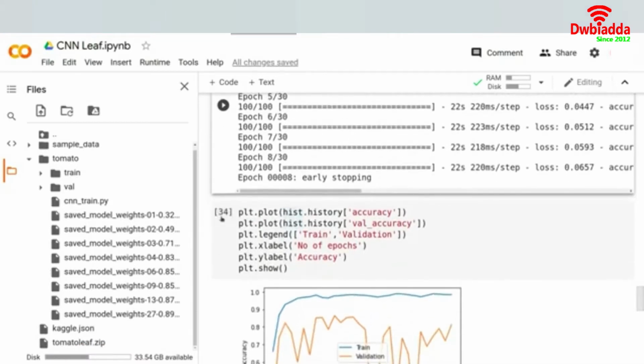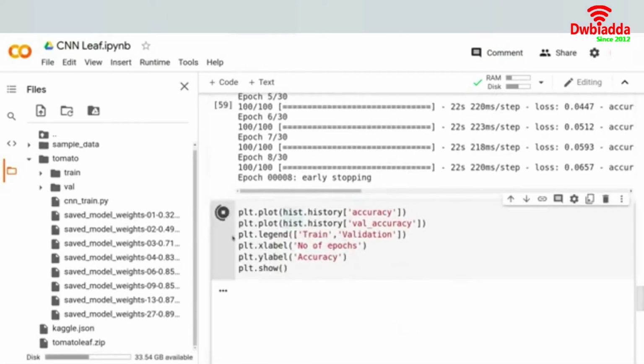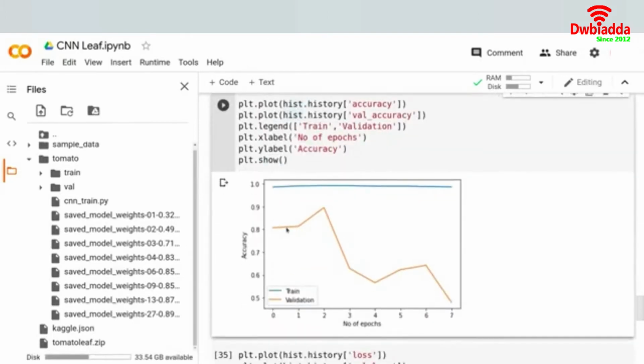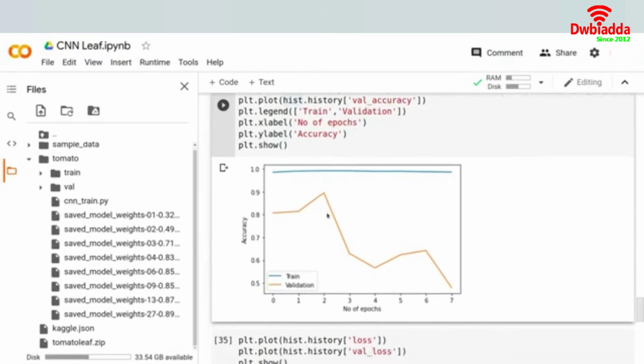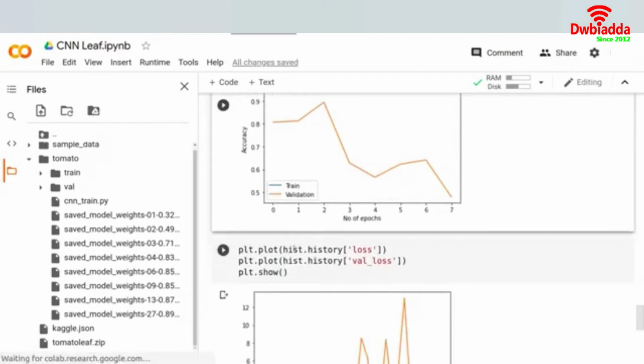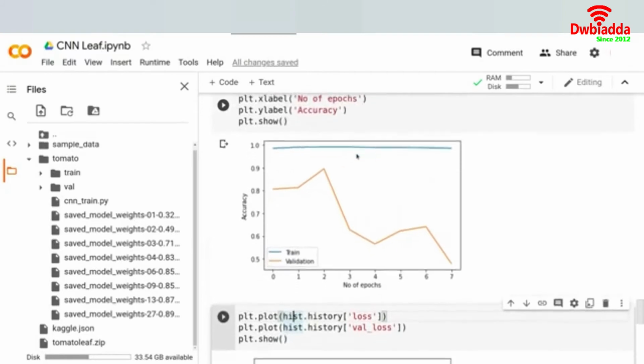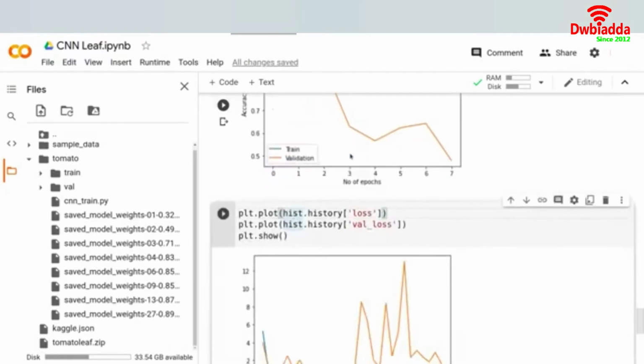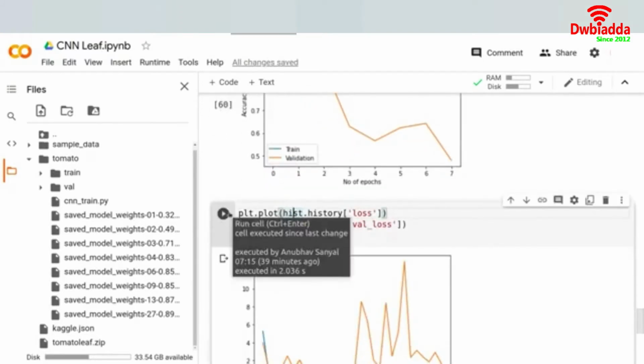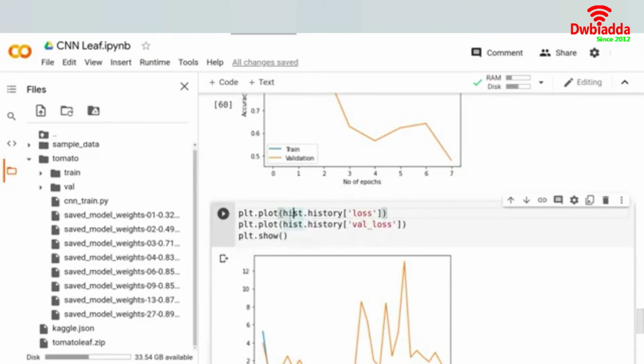And if I now plot a curve over here, you will see how it looks. This was our accuracy. Our training accuracy is very good, but in the case of validation, the loss is decreasing and then improving. We could have used the model checkpoint method as well, as I told you, in combination to get the optimal values, but I wanted to explain both of them separately.